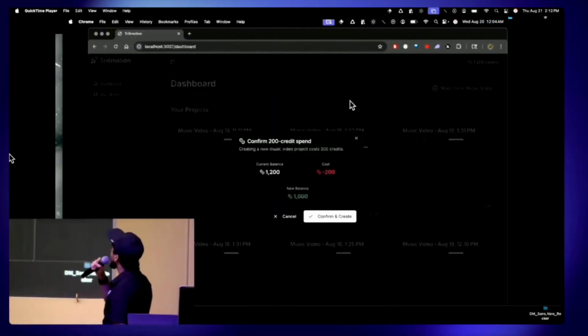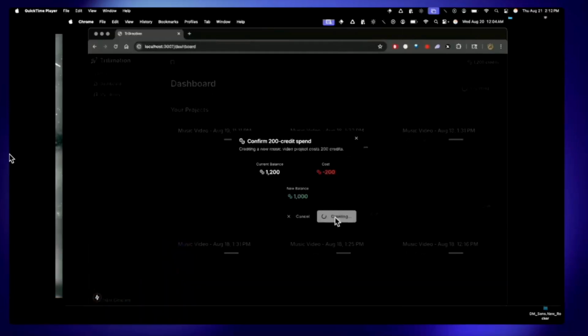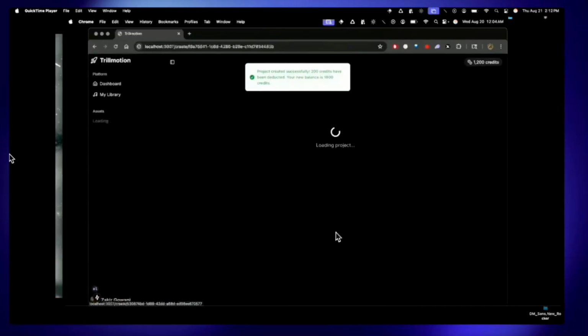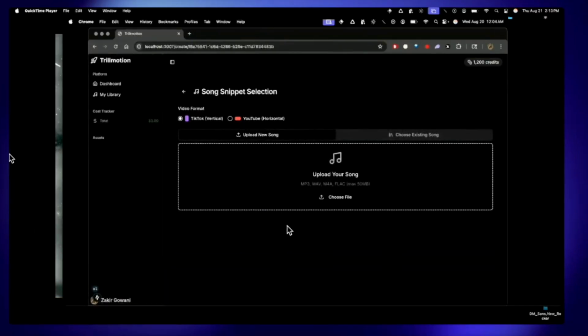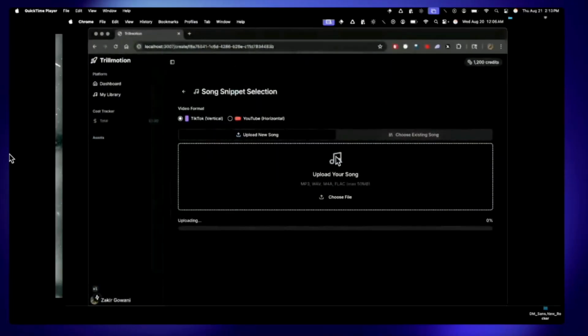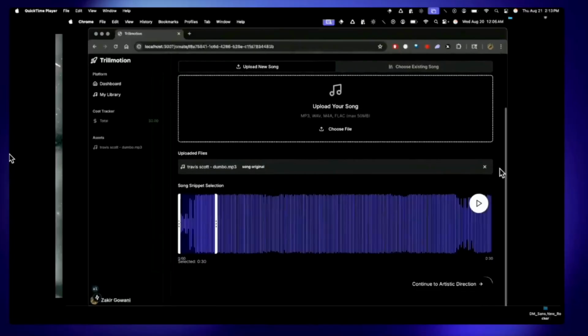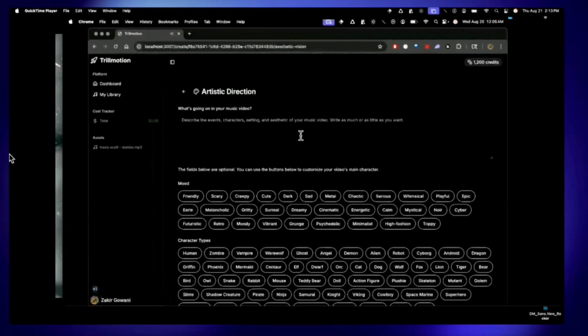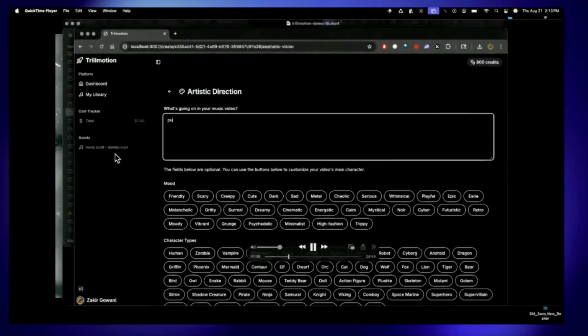So you open up your dashboard. You have to spend 200 credits to make a new video, which is about $3.33. On the first step of our flow, you can upload the audio that you want time-synced. For this example, we're uploading a Travis Scott song. You can choose the snippet that you want in your music video.